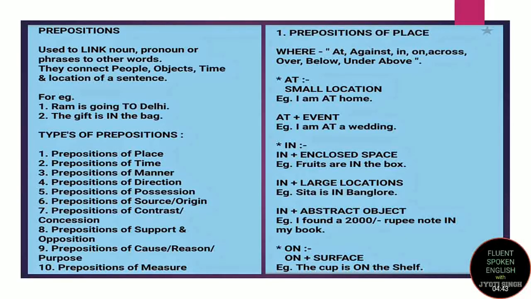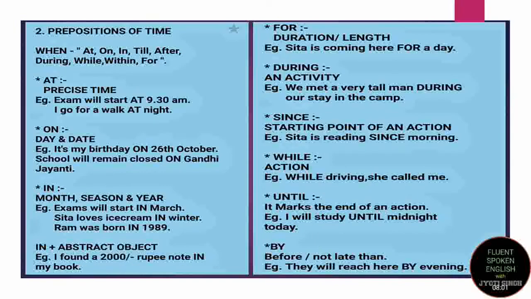So whenever you have to say that something is over a surface, is on a surface, you use the word "on". Prepositions of time. Prepositions of time tell us about the time of action, that when has the action taken place. The commonly used prepositions of time are at, on, in, till, after, during, while, within, for. Let's understand these with examples.